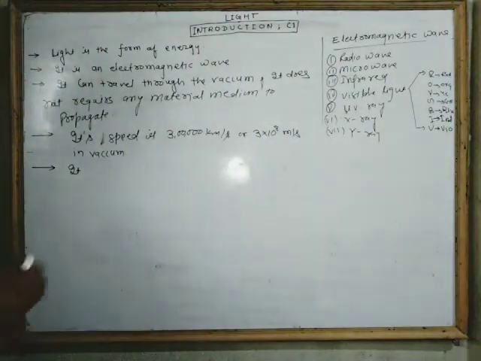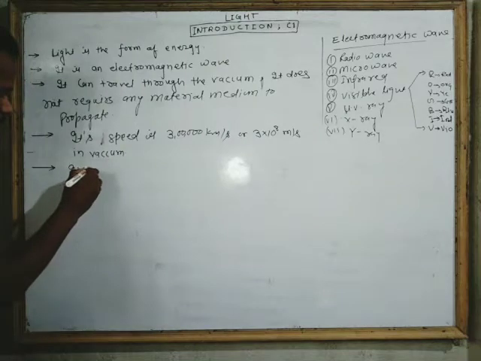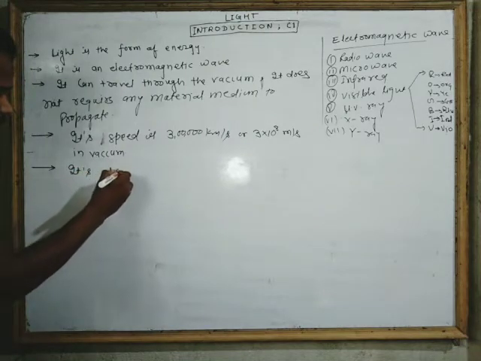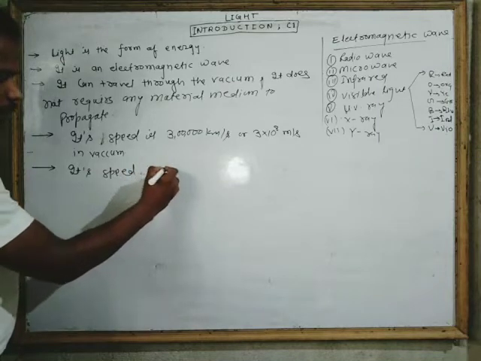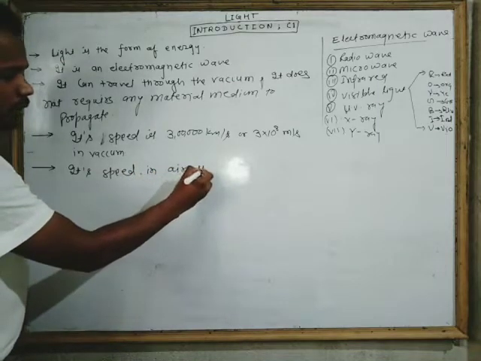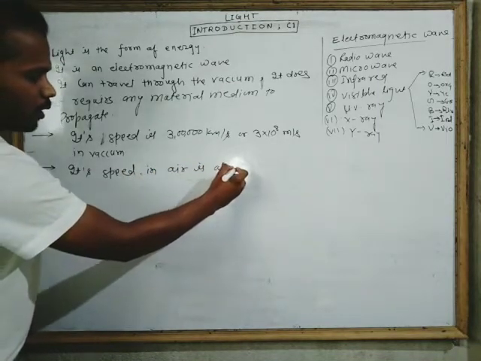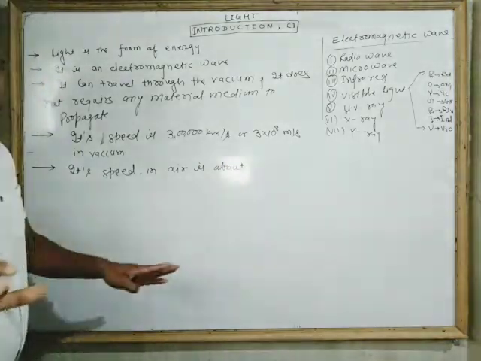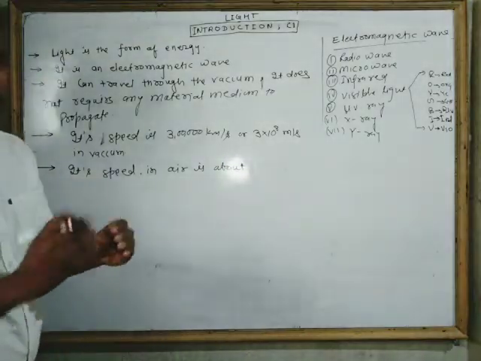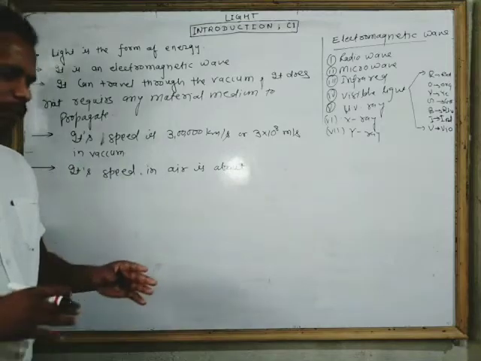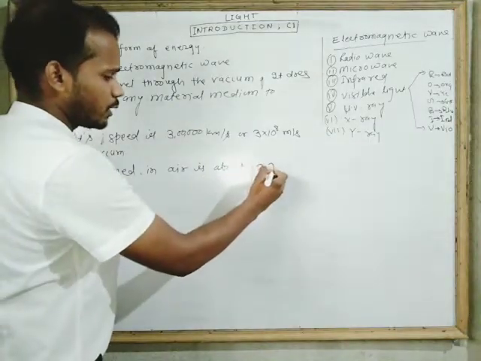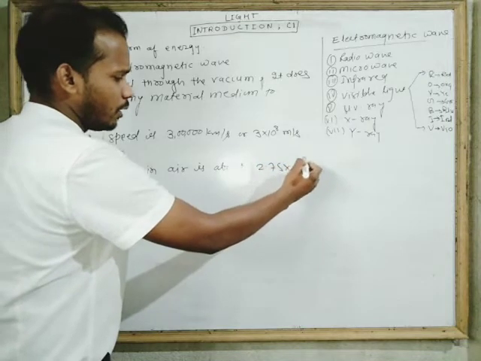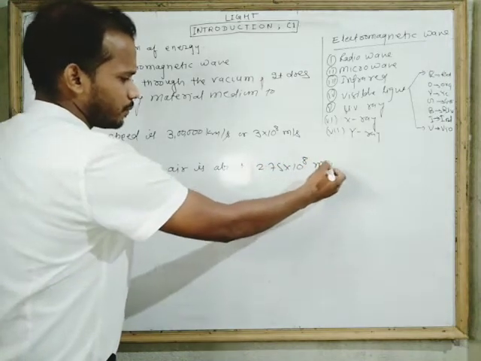Its speed in air is about, means this is not a fixed value, the value can be increased or decreased by the composition of air, but about 2.75 into 10 to the power 8 meter per second.